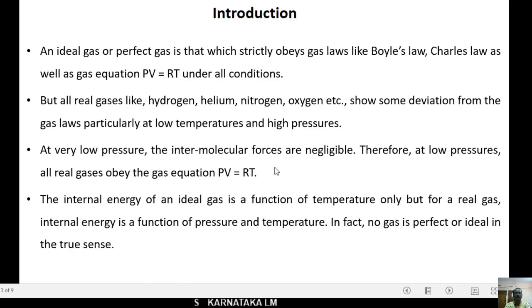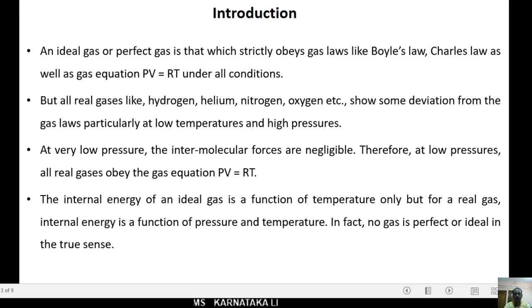Here the internal energy of an ideal gas is a function of temperature only, but for a real gas, internal energy is a function of pressure and temperature. I repeat, in case of ideal gas, internal energy is a function of temperature.